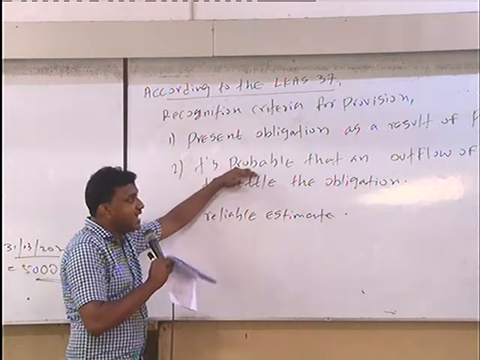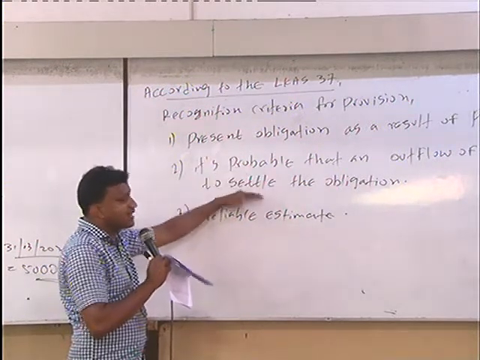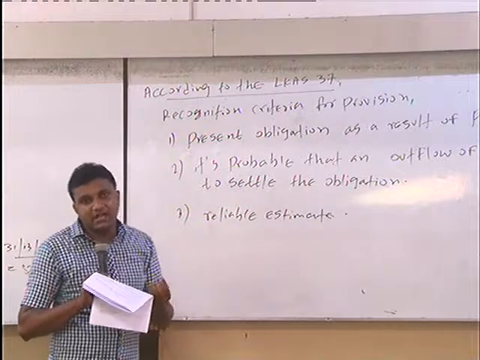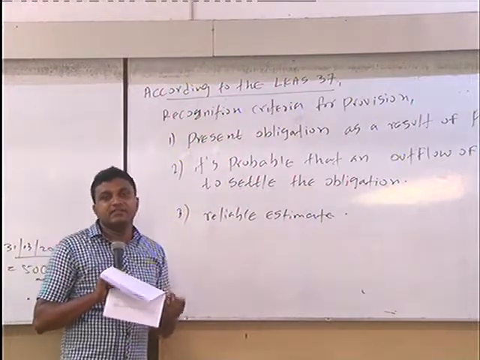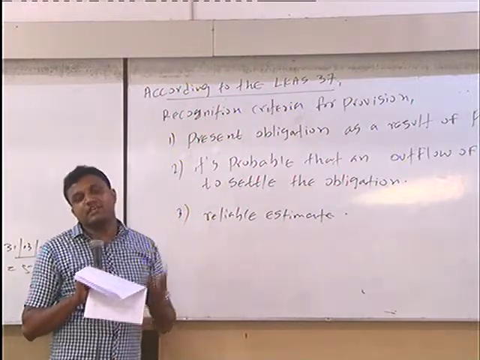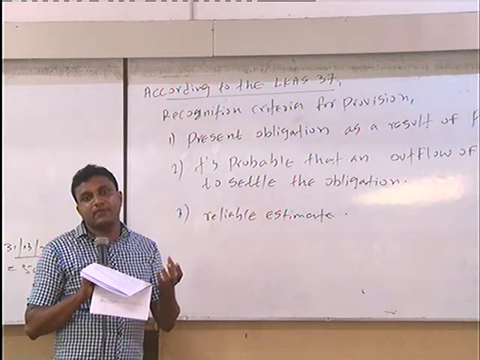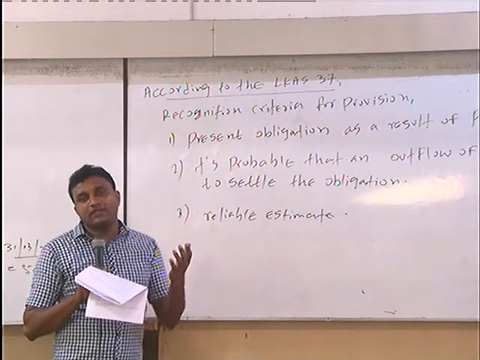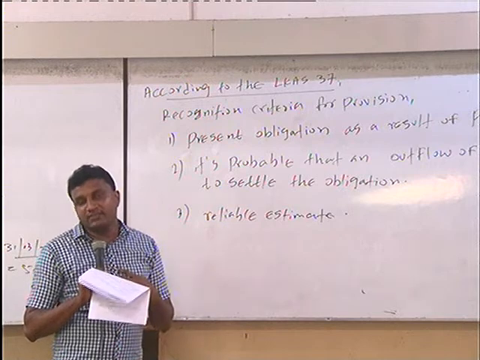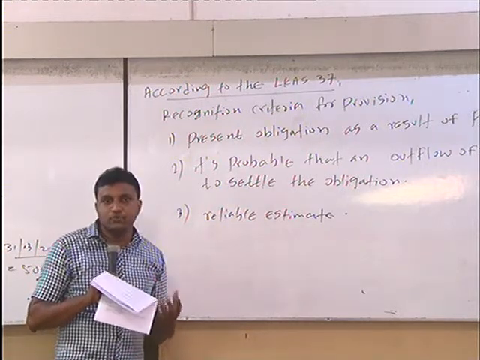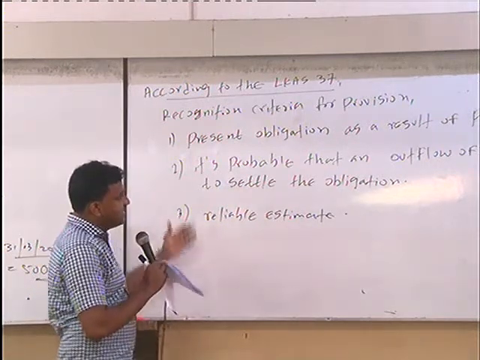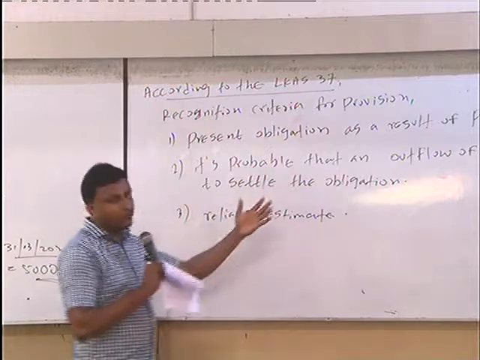Then probable outflow of the resources to settle the obligation. When a customer comes with a repair under the warranty, yes, you have to repair it free of charge. You have to incur labor cost. You have to incur cost for the spare parts and the overhead. All are free of charge to the customer, but on your side it is a 100% cost for you, right? So that's why we can say, yes, there is a probable outflow of the resources.